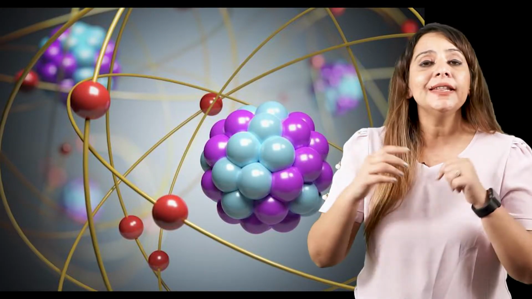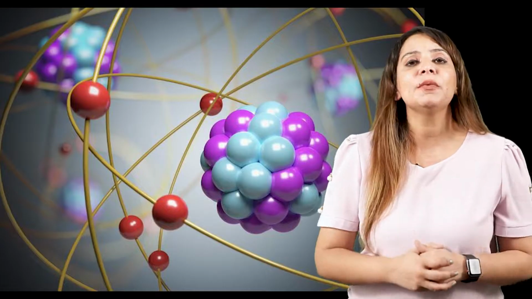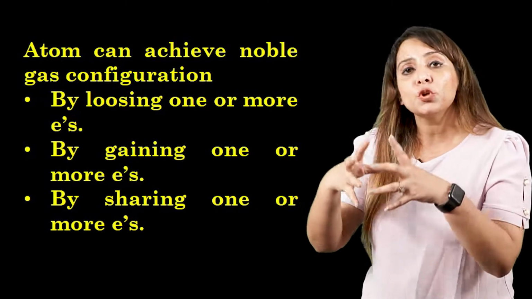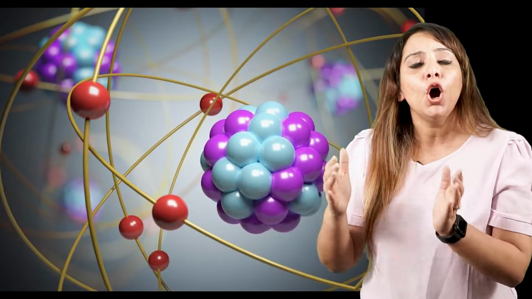And how can they attain that? They can attain stable electronic configuration by combining with other atoms. When they combine with other atoms, either they lose electrons, or they gain electrons, or they mutually share electrons, and in doing so they attain stable electronic configuration, or you can say the inert gas configuration.